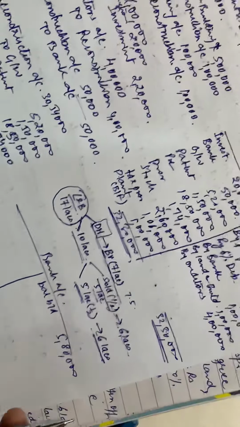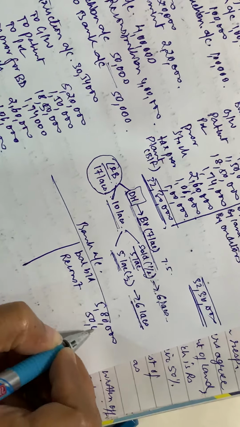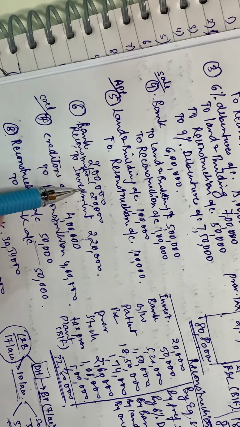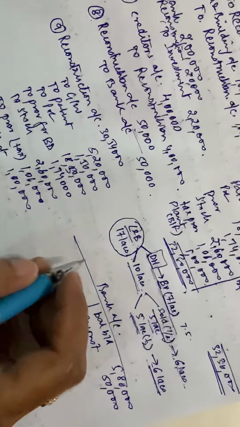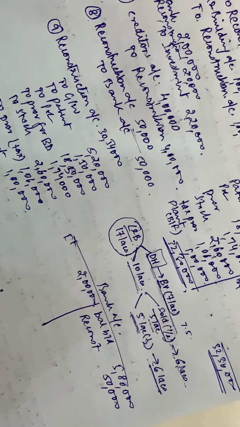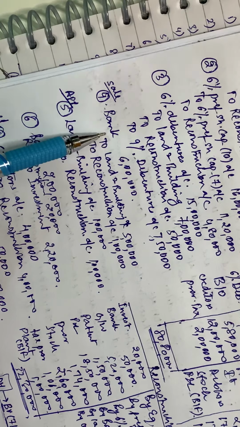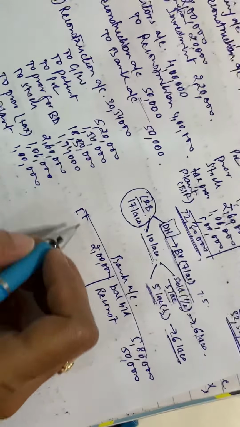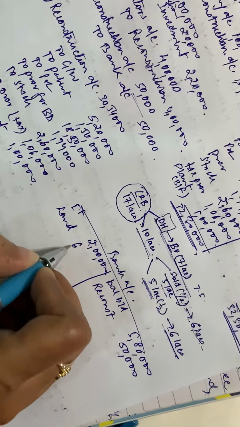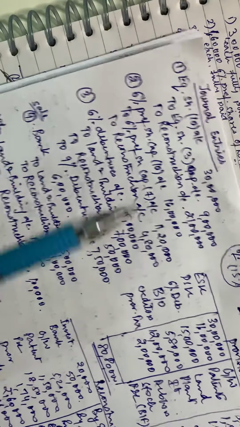Of course, there is a penalty which you are paying. Reconstruction account 50,000 is a penalty you are paying. Then you are receiving 2 lakhs out of sale of investment. You have sold land to the extent of 6 lakhs. And that's it.